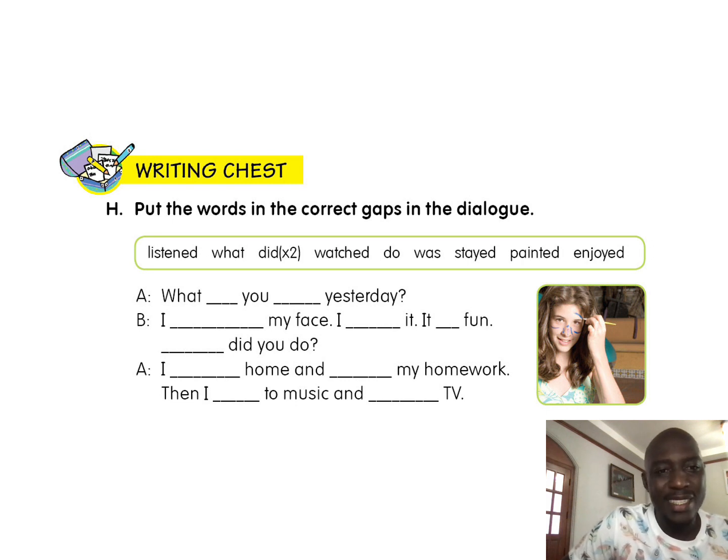So A, what is A saying? What do you do yesterday? So what are we going to put in these gaps? What did you do yesterday? Okay? So if we go to number 2, that's B, what would be the answer? If you look at the picture, the girl, and you want to answer from the picture, so what are we going to say? What did she do yesterday?